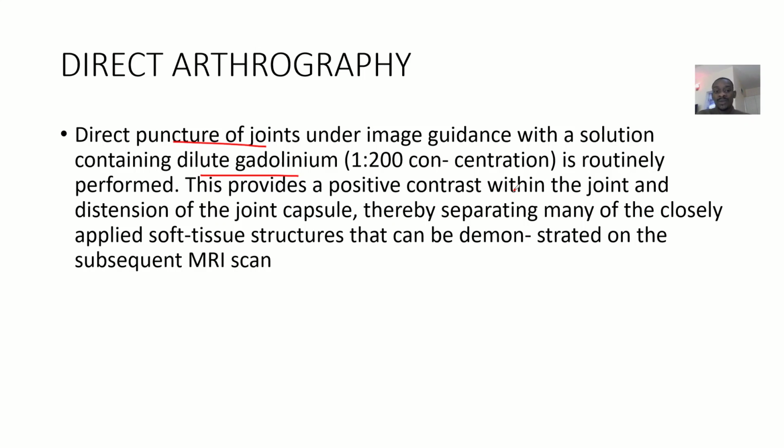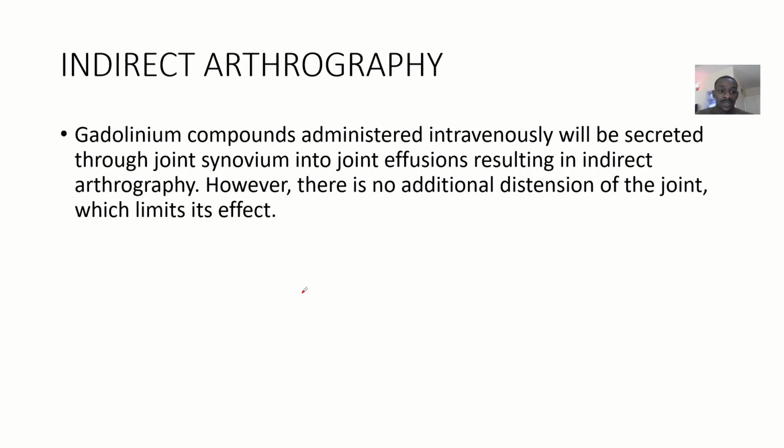Okay, so it's routinely performed. So it provides a positive contrast within the joint and distension of the joint capsule. So thereby it will separate many of the closely applied soft tissue structures that can be demonstrated on a subsequent MRI scan.